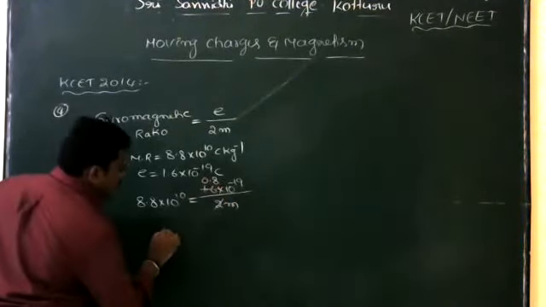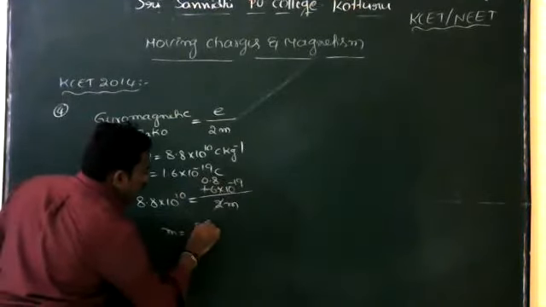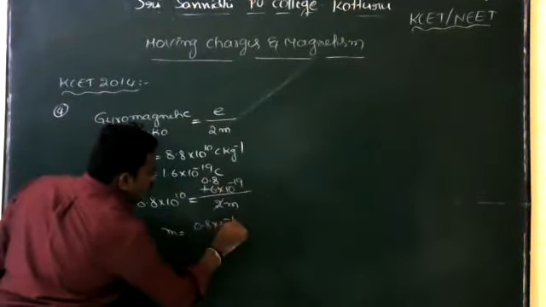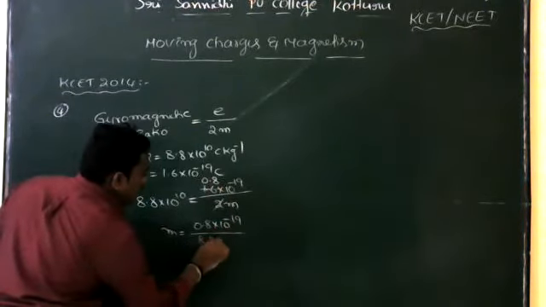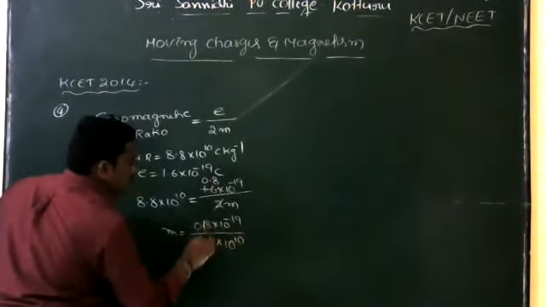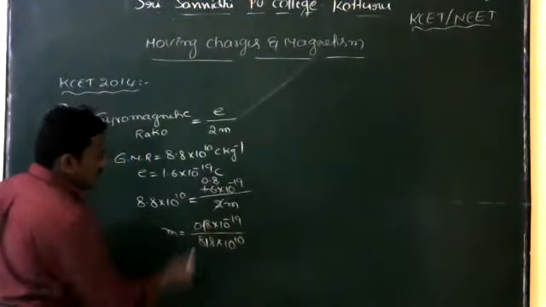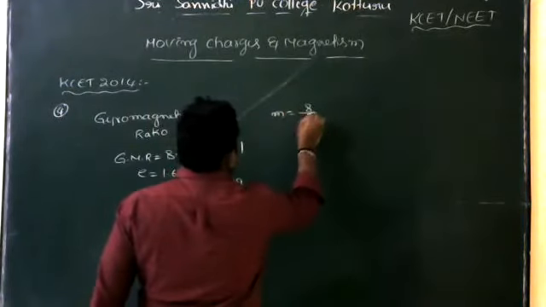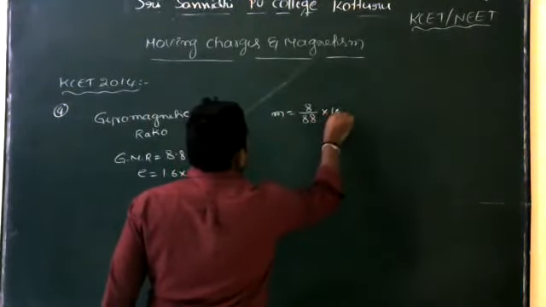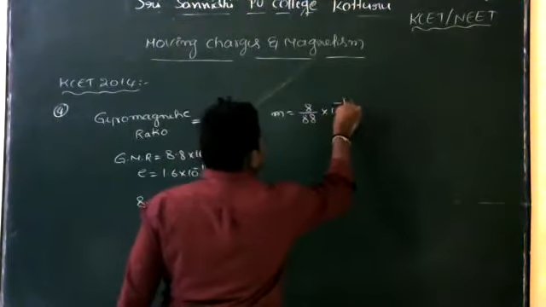So m is equal to 0.8 into 10 to the power of minus 19 divided by 8.8 into 10 to the power of 10. So m is equal to 8 divided by 88 into 10 to the power of minus 29.